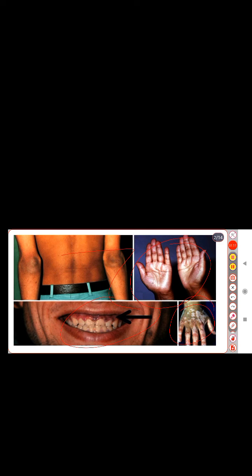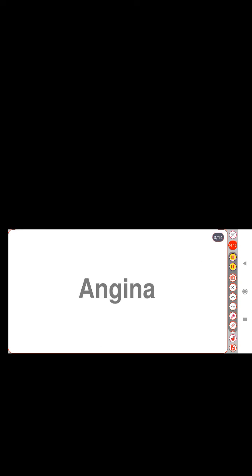Then the next disease is angina. Angina, also known as ischemic chest pain, is caused by reduced blood flow to the heart. Angina is a symptom of coronary artery disease, and the symptom that arises in angina is crushing,